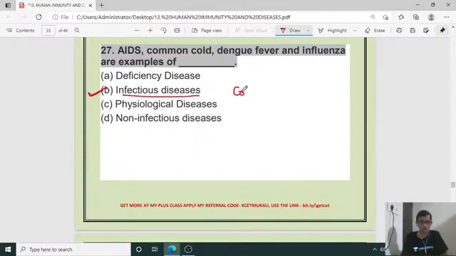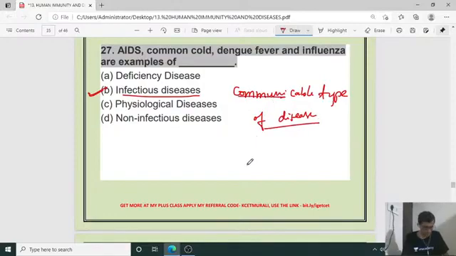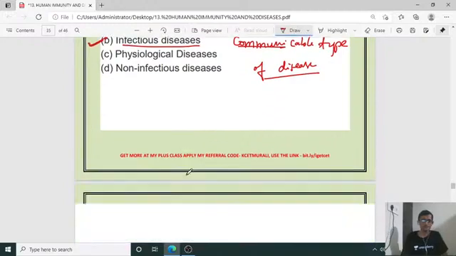or a communicable type of disease? Communicable type of disease. So the right answer is B for 27.